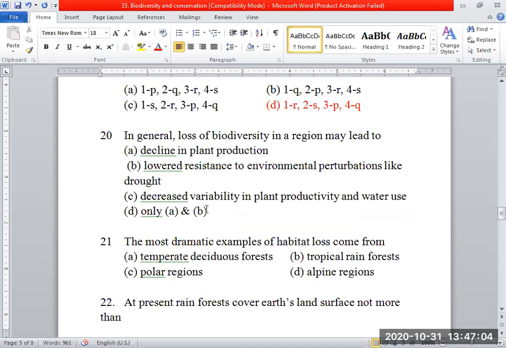So go through the options. In general, when biodiversity is lost in a region, it leads to what? Decline in plant production, lowered resistance to environmental perturbations like drought, decreased variability in plant productivity and water use. Just go through the statements of the textbook. Option D, sir. Very good. Option D, only A and B.